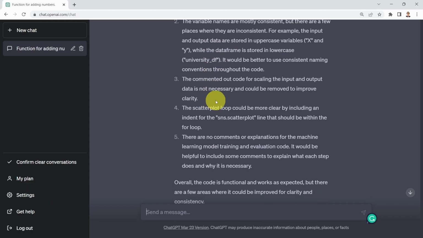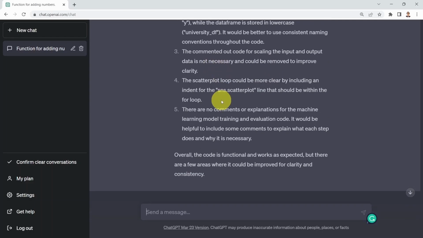The commented out code scaling the input and the output could be removed to improve clarity and, of course, remove clutter as well. The scatterplot loop could be clearer by including an indentation for the sns.scatterplot. And there are no comments or explanation for the machine learning model training and evaluation. This could be helpful if you would like to share that code with other people.